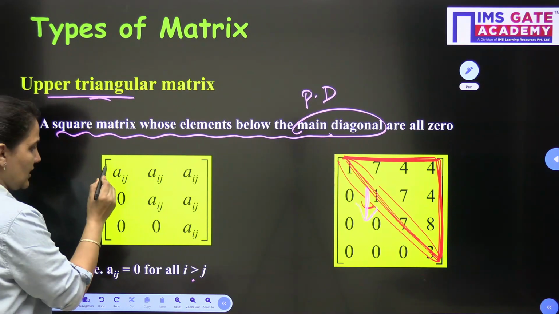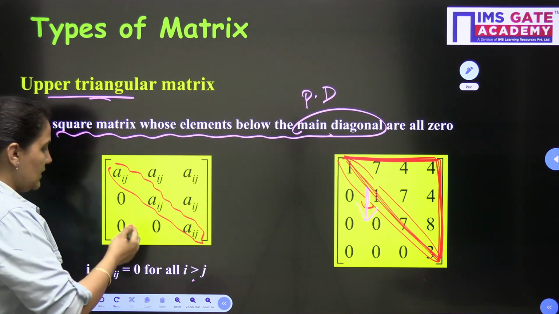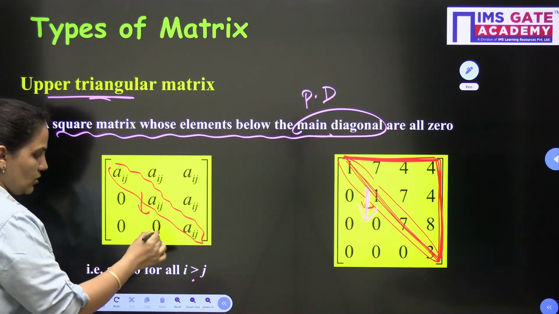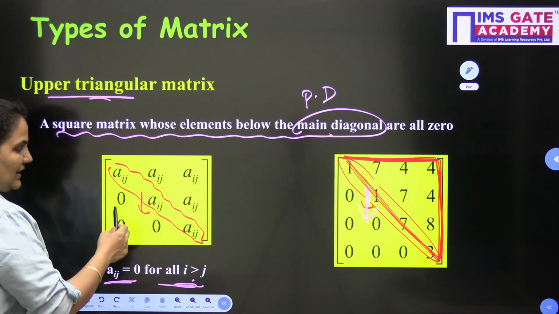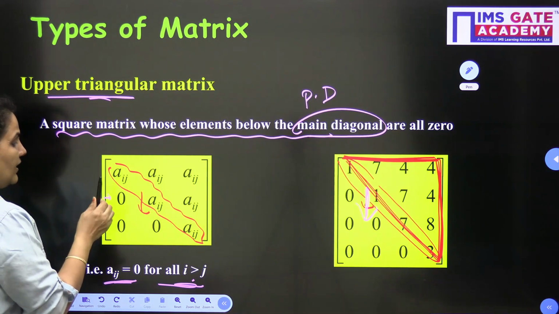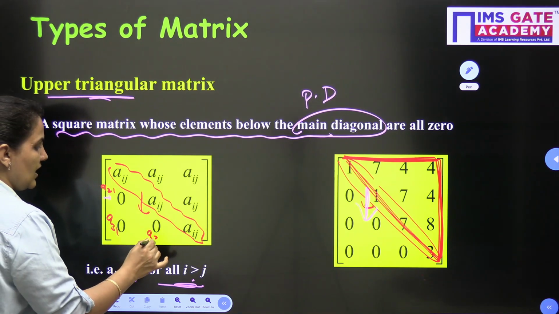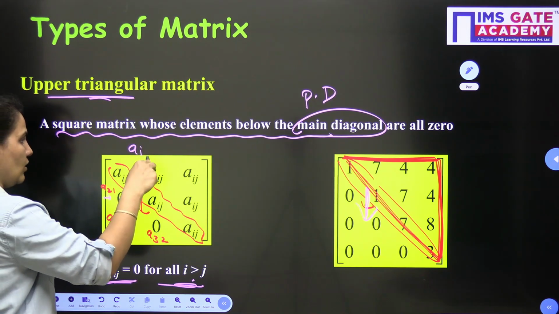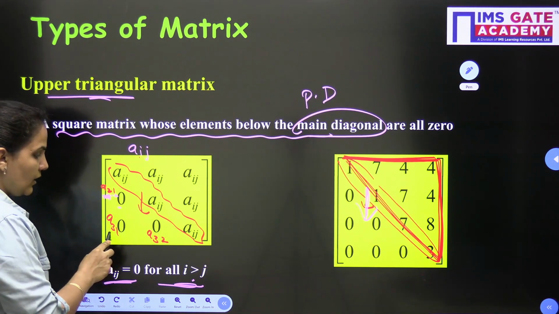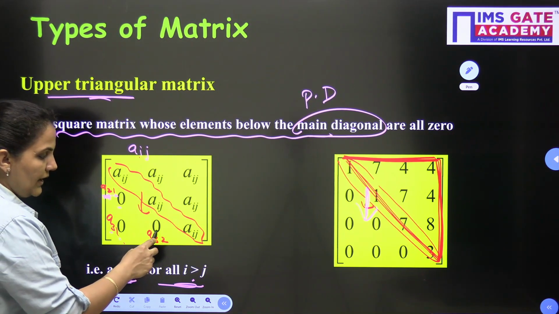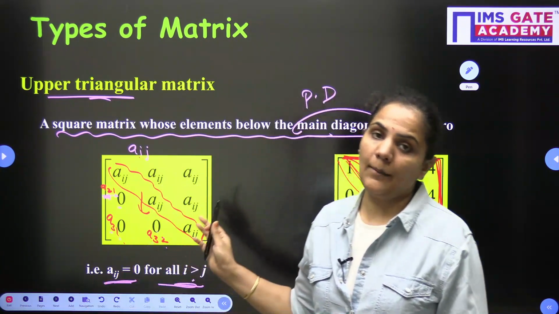You can say this is also a general example: Aij, Aij, Aij. Aij means I can put any number, but that is not 0. So Aij, Aij, and then 0, 0, 0. Aij is equal to 0 for all i greater than j. If I mark A21, this is A31, this is A32, so we have i and j. If i is greater than j, this element is 0. Here also i is greater than j, this element is 0. Here also i is greater than j, this element is 0. So this is an example of an upper triangular matrix.